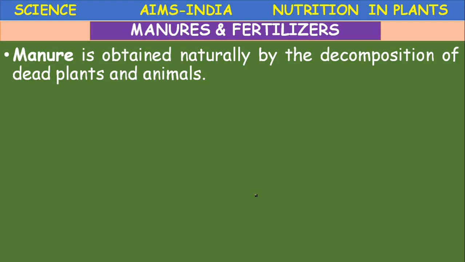Manure is obtained naturally by decomposition of dead plants and animals. That's why sometimes the dead bodies of rats, bandicoots, birds, dogs or cats can be buried in the soil near the trees, so that the nutrients present are decomposed and added to the soil.